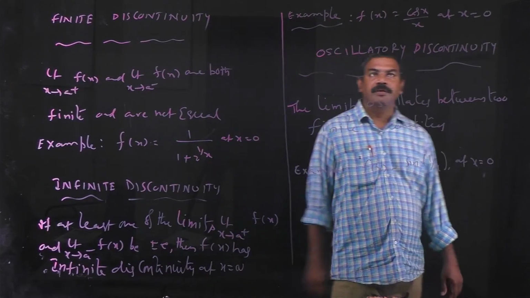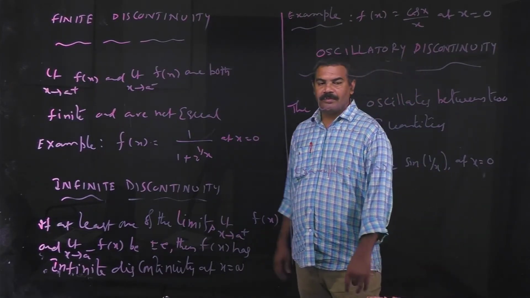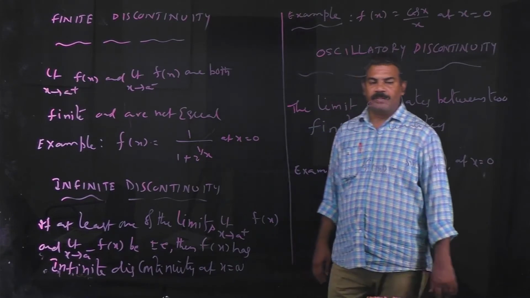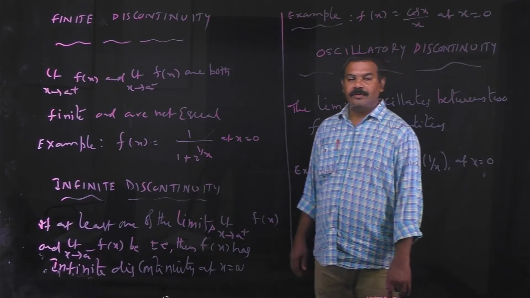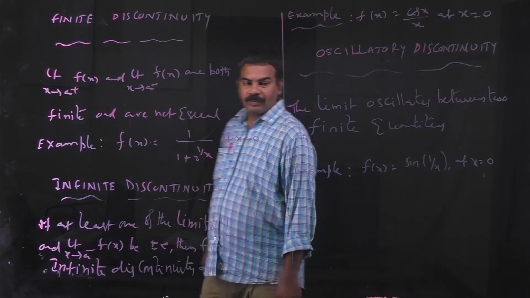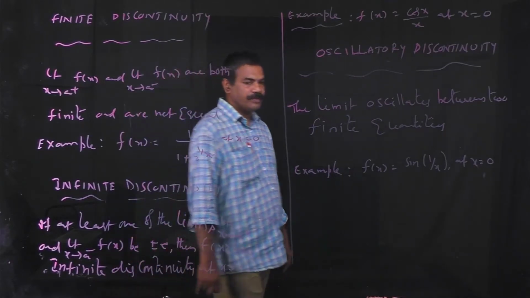For example, f of x is equal to cos x by x at x equal to 0. It is infinity. So we know that limit x tends to 0 of cos x by x is equal to infinity.